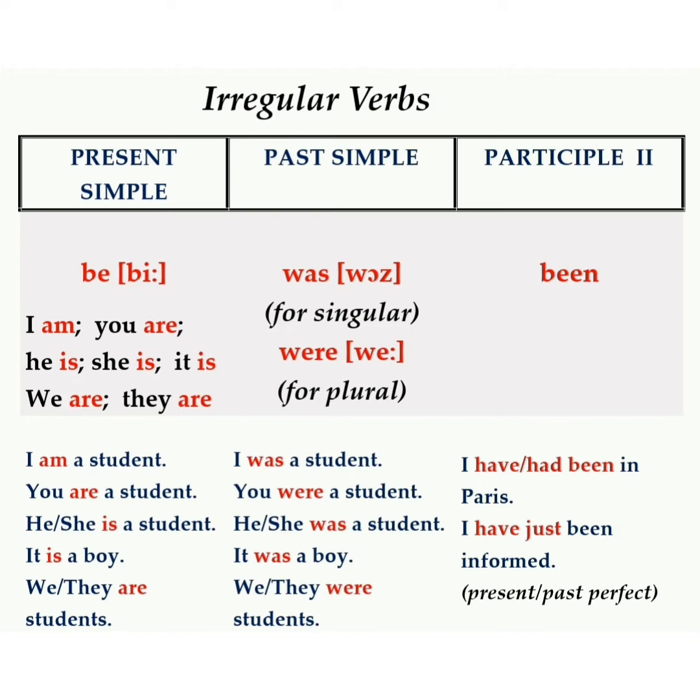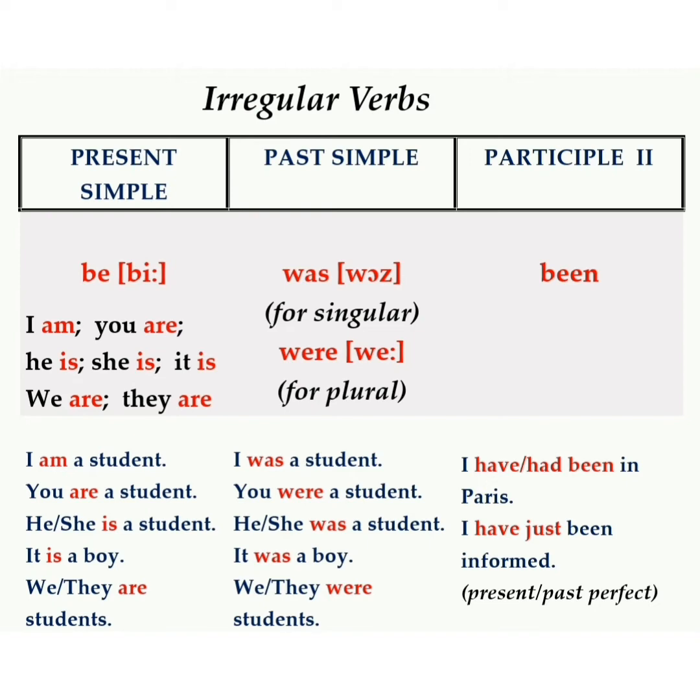Past simple: was for singular, were for plural. For example, I was a student. You were a student. He was a student. She was a student. It was a boy. We were students. They were students.